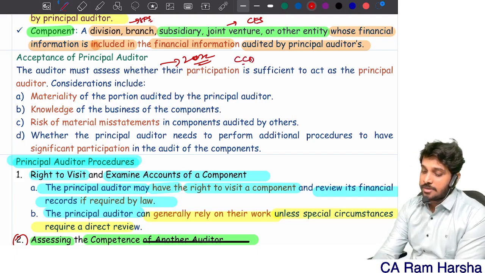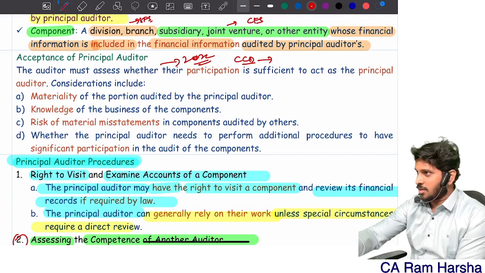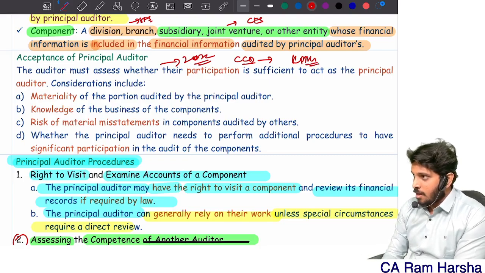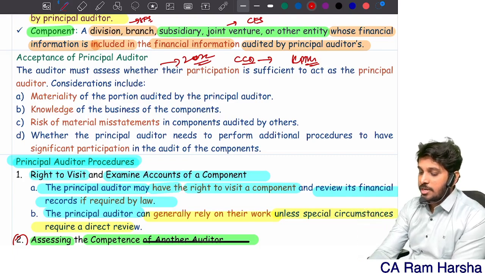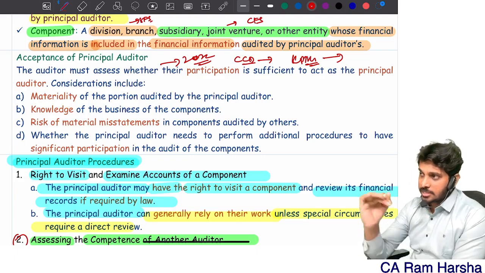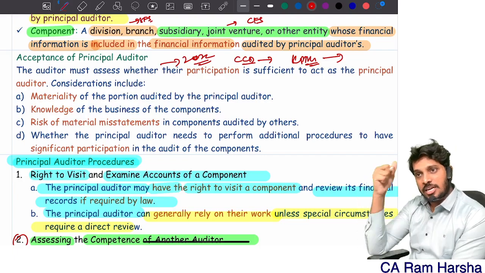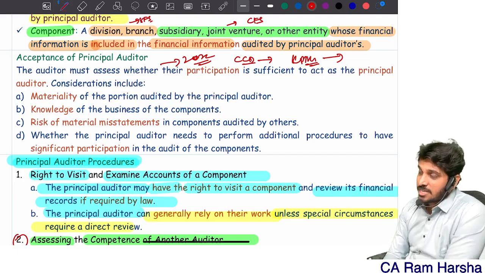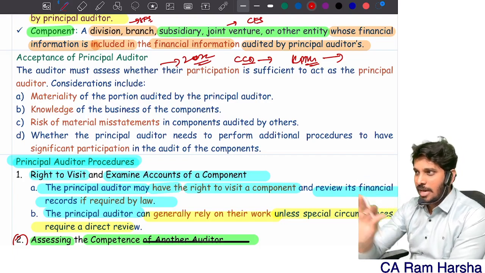Recently Coffee Day, CCD, was levied a penalty, in August or September 2024. KPMG is the auditor for them. Briefly, what I know is, there is a holding company, and for the holding company, KPMG is the auditor. But in the holding company, major business is not happening. There's a subsidiary company in which major substantial transactions are happening, and that is audited by a different audit firm. In that subsidiary company, a fraud happened. Fund transfers, hawala, money laundering transactions and all happened.